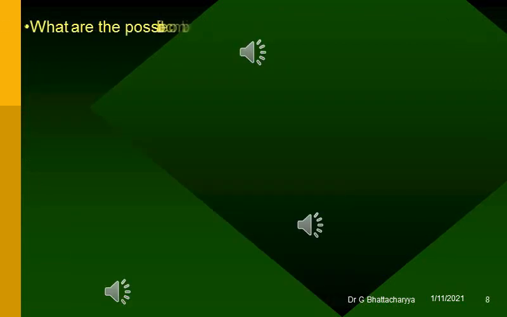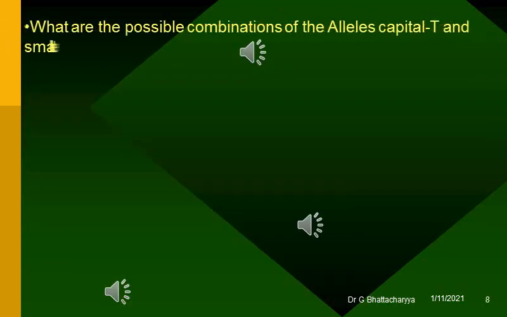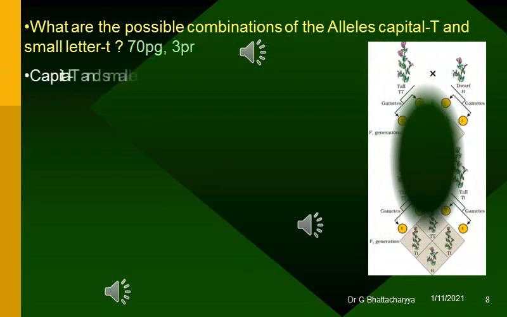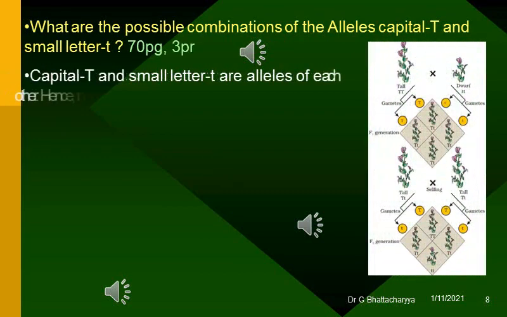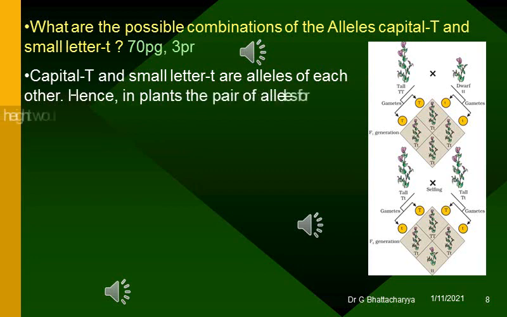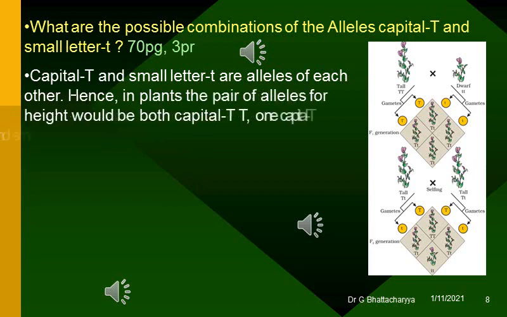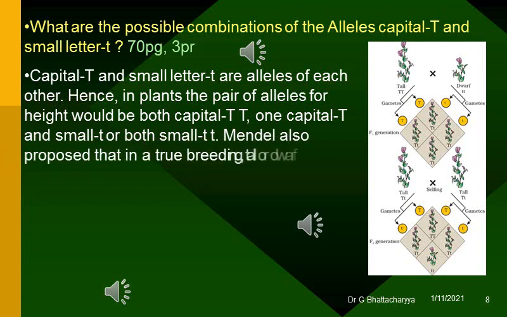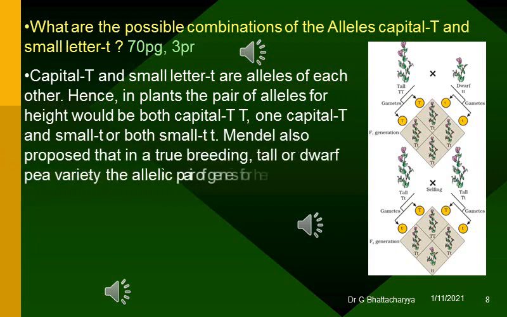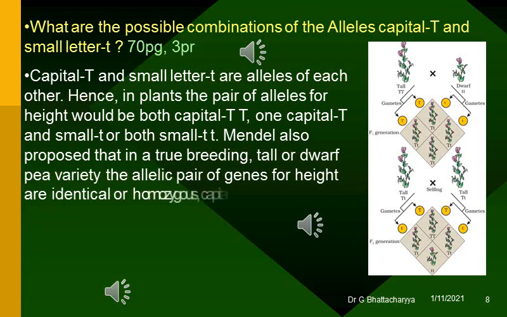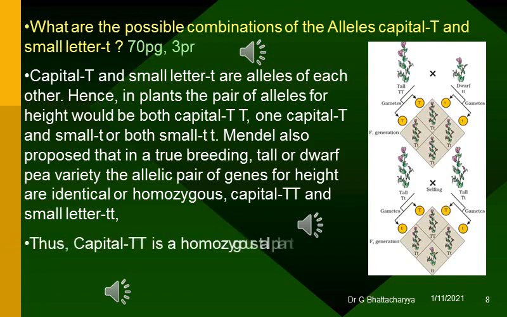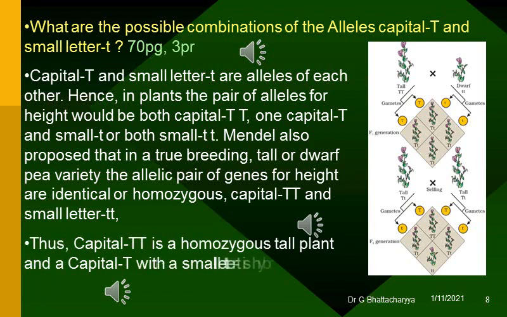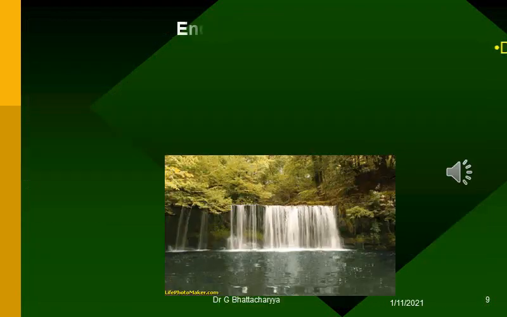What are the possible combinations of the alleles capital T and small letter t? Capital T and small letter t are alleles of each other. Hence, in plants the pair of alleles for height would be both capital TT, one capital T and small t, or both small tt. Mendel also proposed that in a true breeding, tall or dwarf pea variety the allelic pair of genes for height are identical or homozygous, capital TT and small letter tt. Thus, capital TT is a homozygous tall plant and a capital T with a small letter t is hybrid tall plant. End of this part.